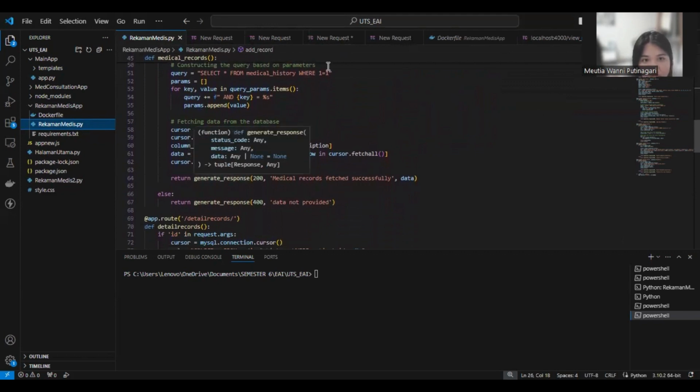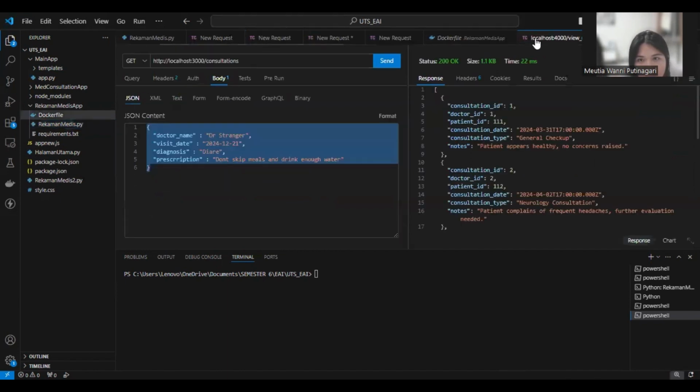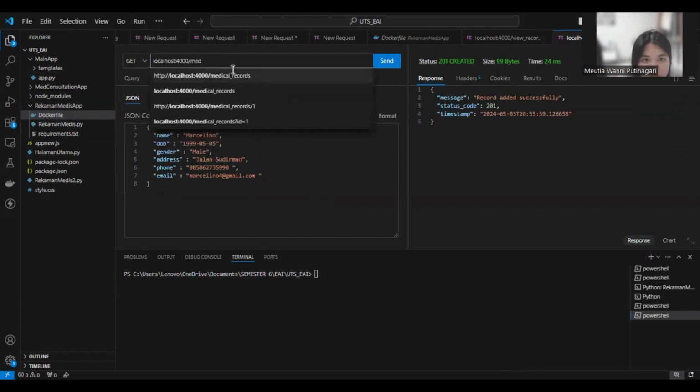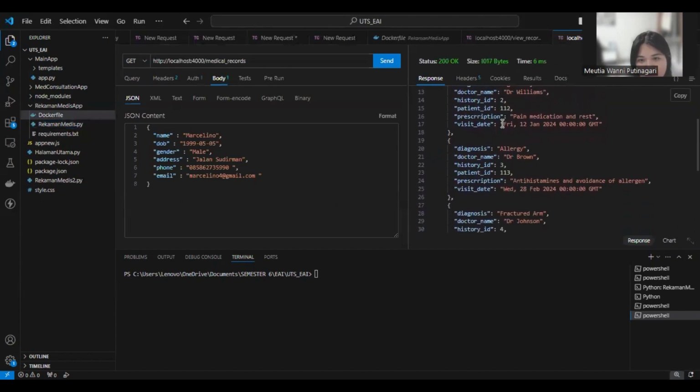So I will show it on localhost, medical records. After that we hit it. Okay. After that, this is the medical records data.